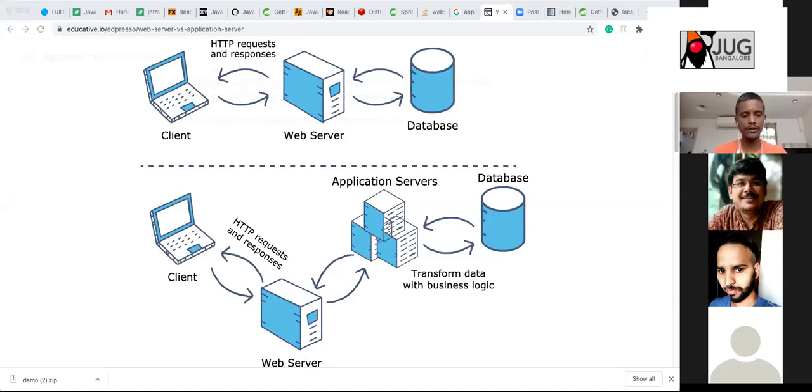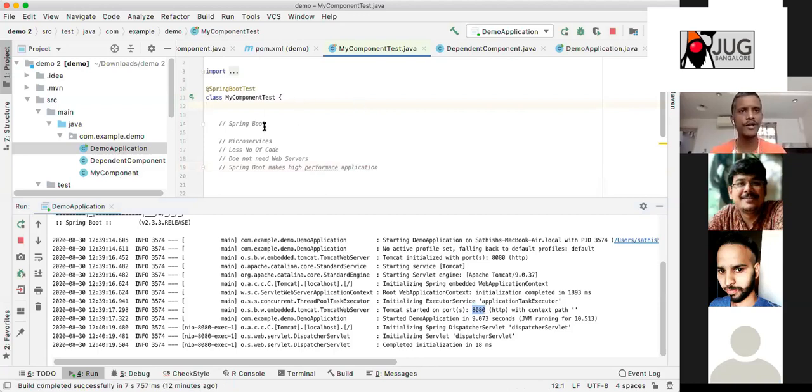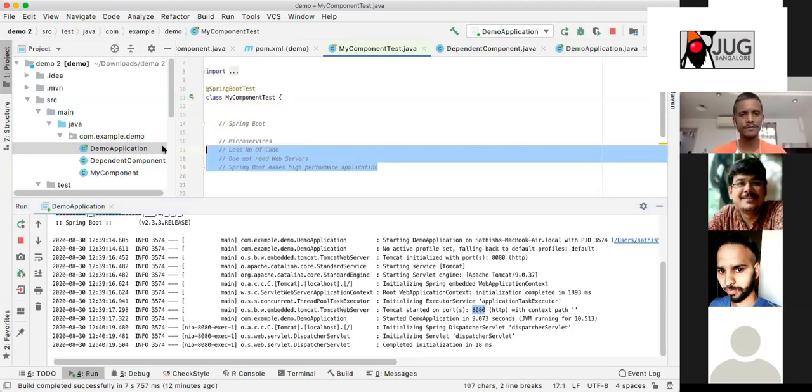Spring Boot makes high performance applications. Is any of my statement wrong? Application, I think they applied some security. Okay. Fine. Are you able to see my screen?